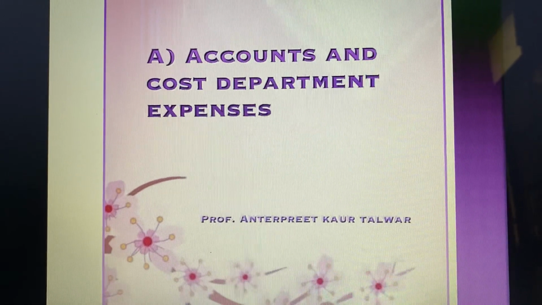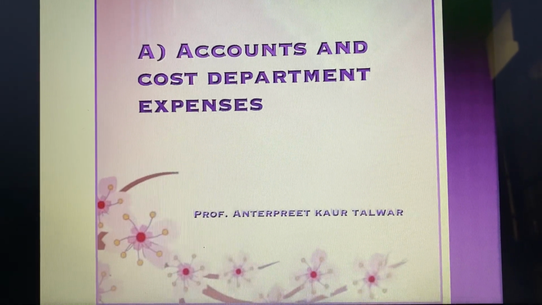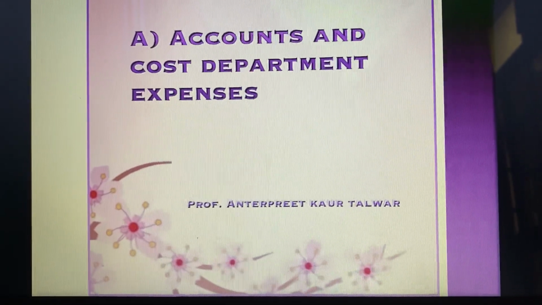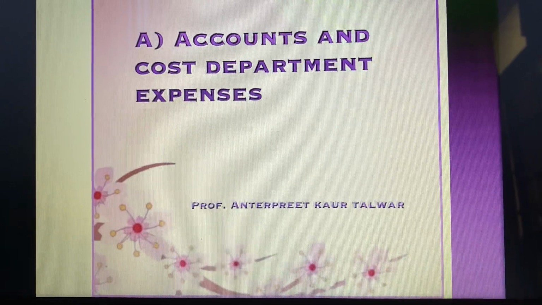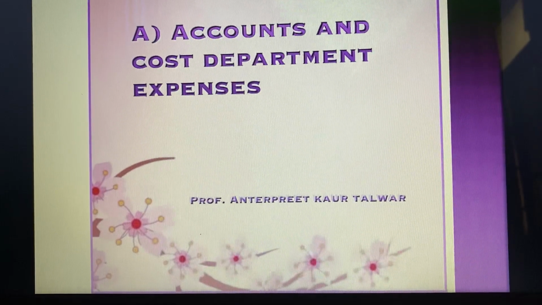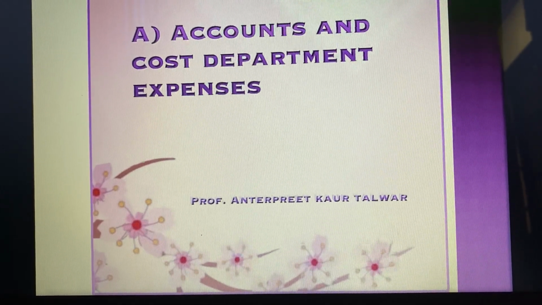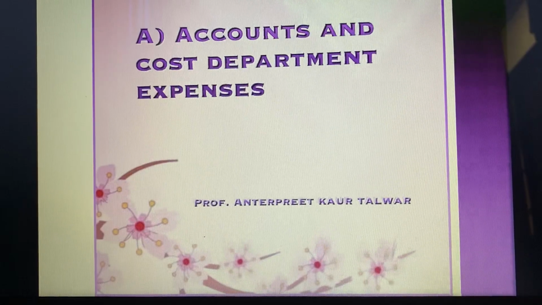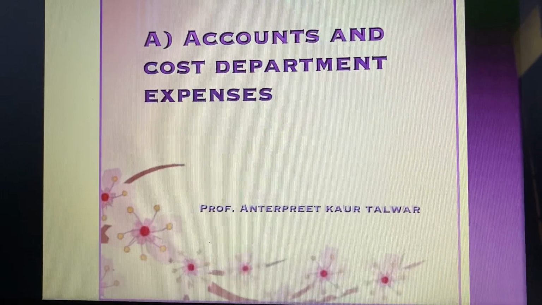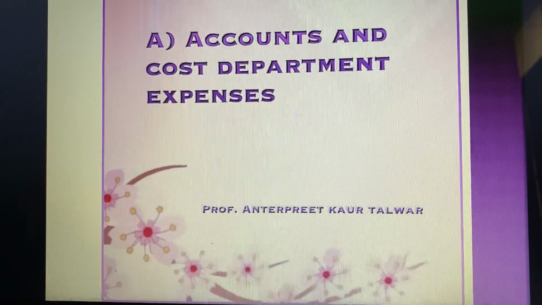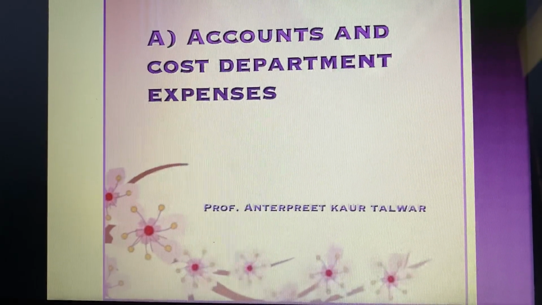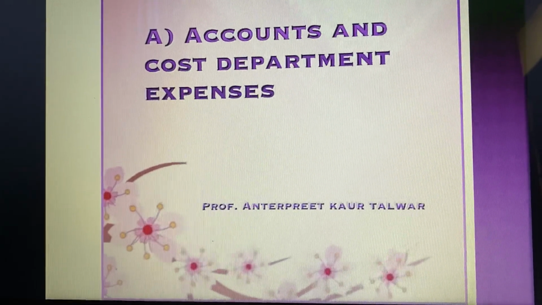Treatment of certain items of administration overheads. First of all is accounts and cost department expenses. In small concerns, administration overheads include expenses of accounts and cost department also. But in large concerns, the expenditure may require further analysis, such as grouping the expenses under a number of standing orders and under different centers. For example, the accounting of material expenses may be treated like that of the store expenses, and the cost of wage section may be apportioned to different cost centers either on the basis of number of employees or time spent.